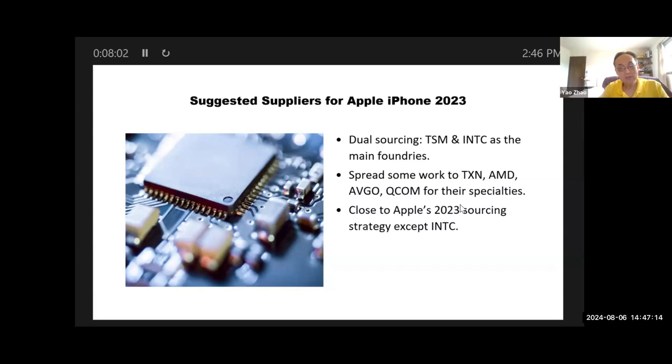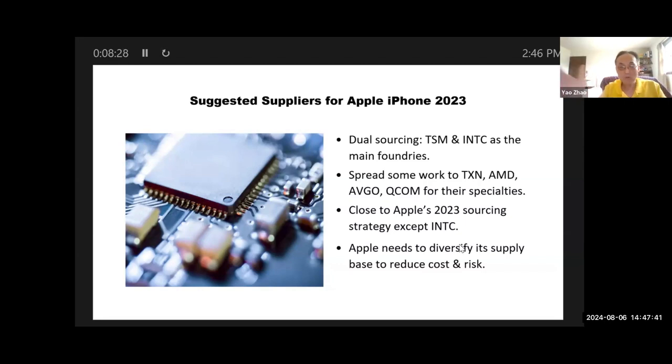And this is actually, if you look at what Apple actually did in 2023, very close to what Apple was doing, except one difference, that's Intel. Apple is still outsourcing the majority of its foundry to TSM. But we think Apple needs to diversify its supply base to reduce risk and cost.